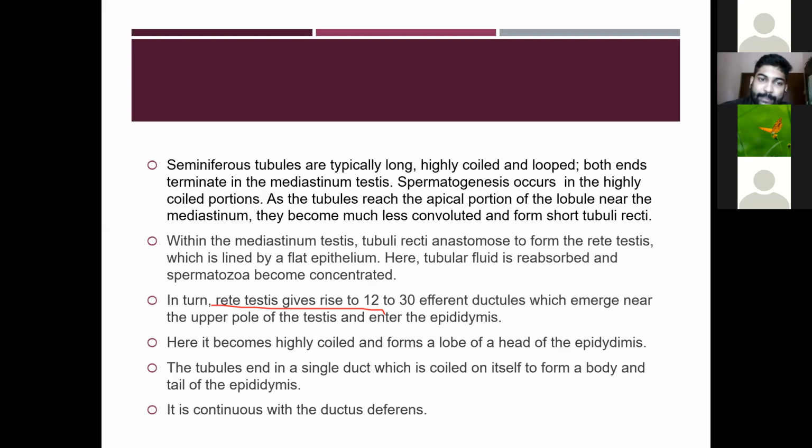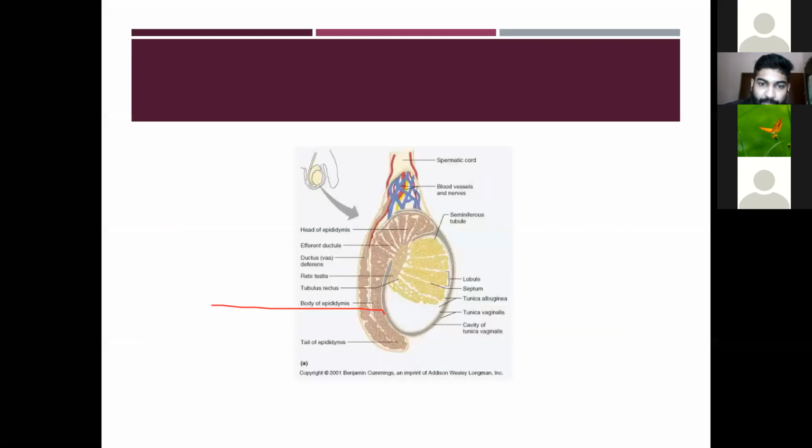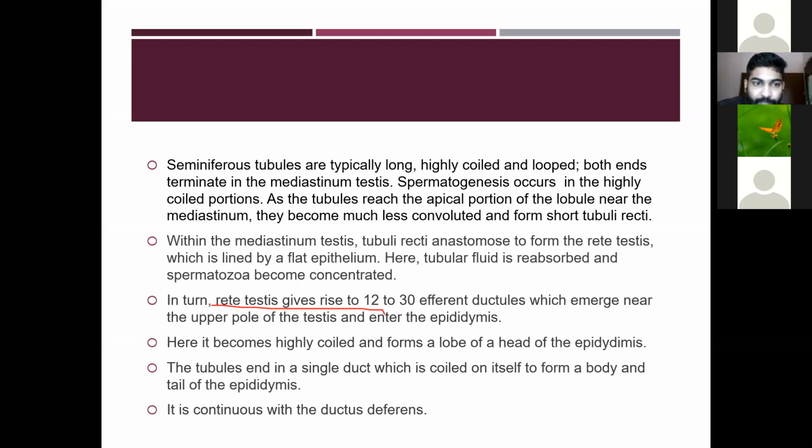Now the seminiferous tubules. The lobules contain 2 to 3 seminiferous tubules. The seminiferous tubules are typically long, highly coiled and looped. Both ends terminate at the mediastinum testis.